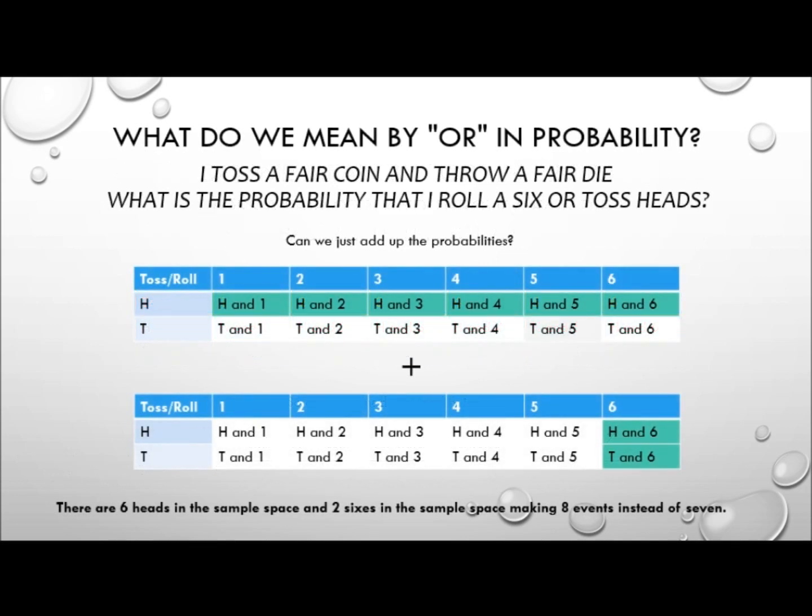Well, when we were defining the word "and", we could define it fairly easily as we just multiply the probabilities. So is there a way we can just do a function on the probabilities? For example, could we just add up the probabilities to define "or" in probability? Well, there are 6 heads in the sample space and 2 6s in the sample space, which would make a total of 8 events instead of the 7 that we're looking for.